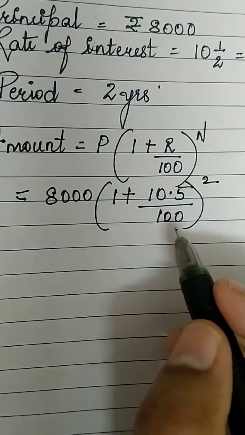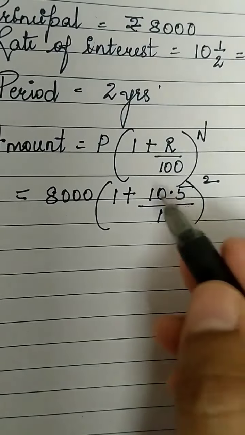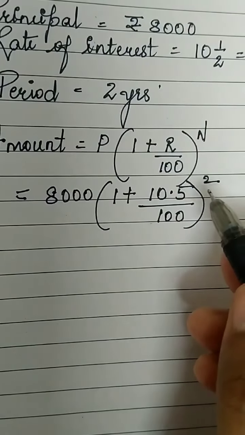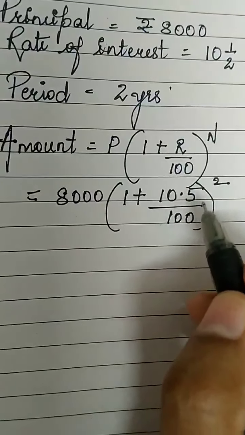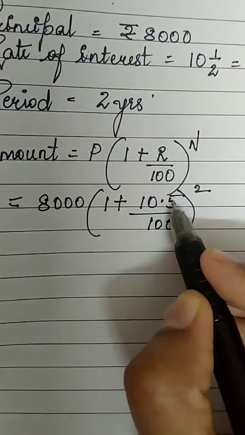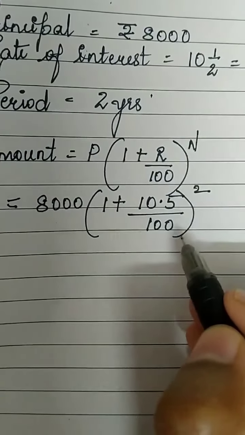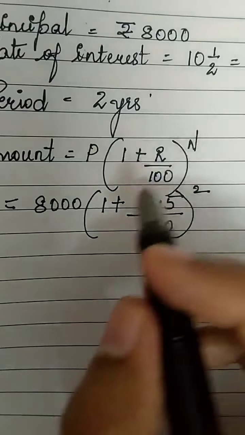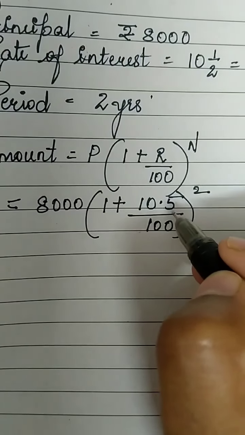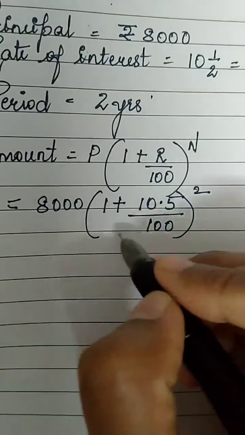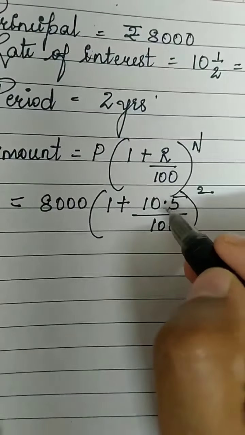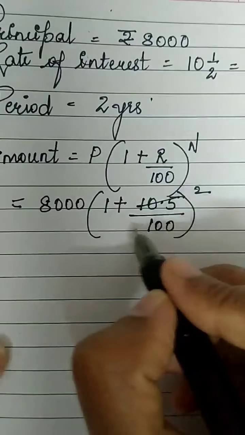Here 10.5 upon 100. If you don't want to solve the decimal number, you can convert it into a whole number, that is multiply by 10 up, multiply by 10 down. Why by 10? After the decimal point there is only one digit. If you don't want to go by that method, you can directly divide 10.5 and 100 or cross multiply and do the calculation. Calculation you can do as you want. So what I will do is I'll just divide 10.5 and 100.